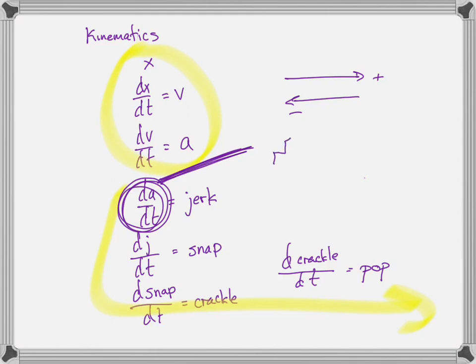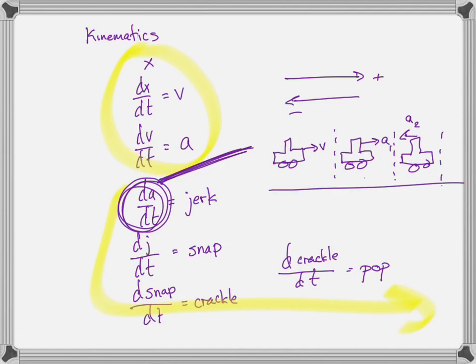So let's say we have a car that is going at a constant velocity, v, for some amount of time, and then that car accelerates at a constant acceleration A1 for some amount of time, and then that car slows down at a different acceleration, A2, for some amount of time, right? So this car is going along and it's changing acceleration.